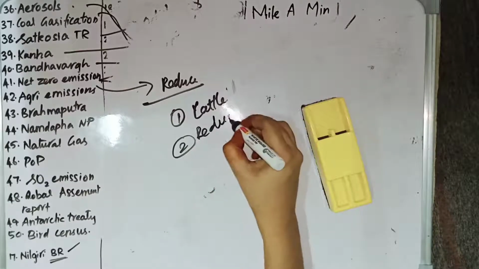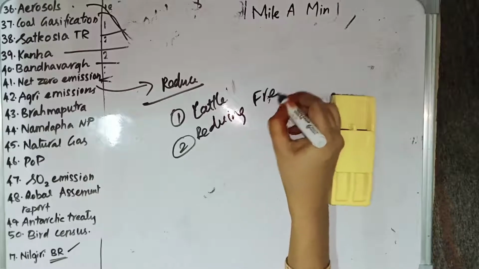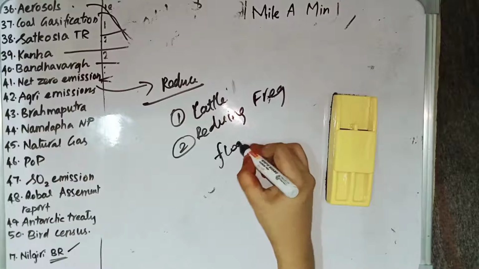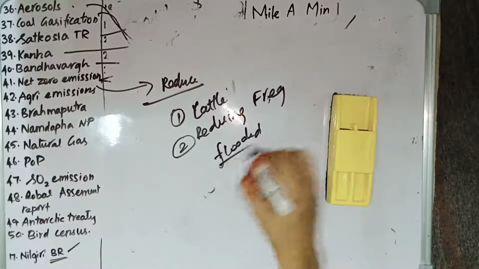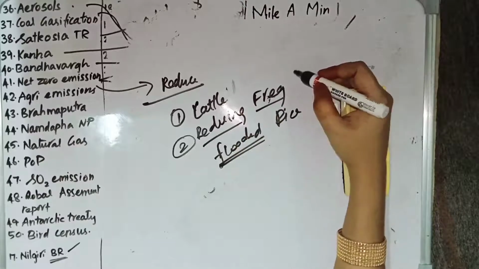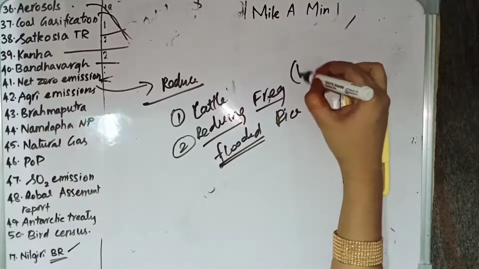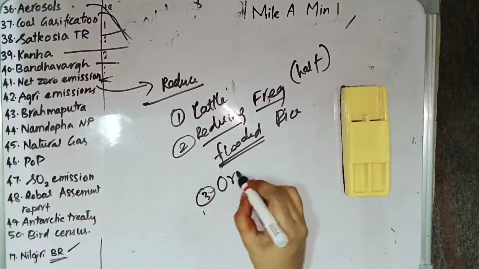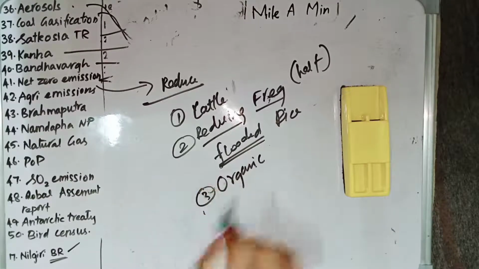of irrigation. Actually, by reducing the frequency of irrigation, the amount of methane emitted from flooded rice fields can be reduced, because from flooded rice fields a large amount of methane is emitted. So by reducing the frequency of irrigation, the methane emitted can be cut in half. And also using organic agriculture are methods to reduce agricultural emissions.